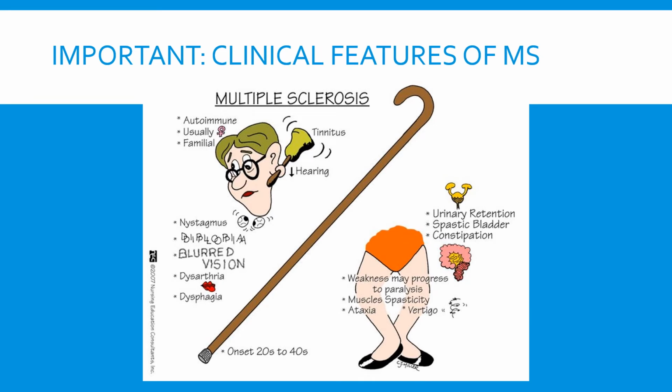Now, it's really important to know the clinical features of multiple sclerosis, and I know I myself struggled with this a lot, so I found this image on the internet. As you can see, the patient often has tinnitus, hearing deficiency, nystagmus, diplopia, blurred vision, dysarthria, dysphagia, etc. And the onset is usually between the ages of 20 to 40. The weakness of the individual may progress to paralysis, and the patient often has bladder problems and constipation.